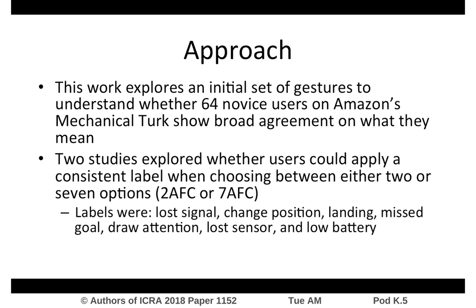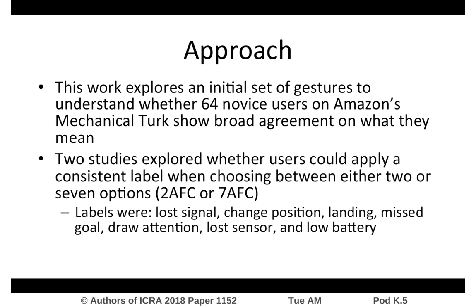This work explores an initial set of gestures to understand whether 64 novice users on Mechanical Turk show broad agreement on what the gesture meant. It explored whether they could apply a consistent label chosen between 7 or 2 of the following labels: lost signal, change position, landing, miss goal, draw attention, lost sensor, and low battery.